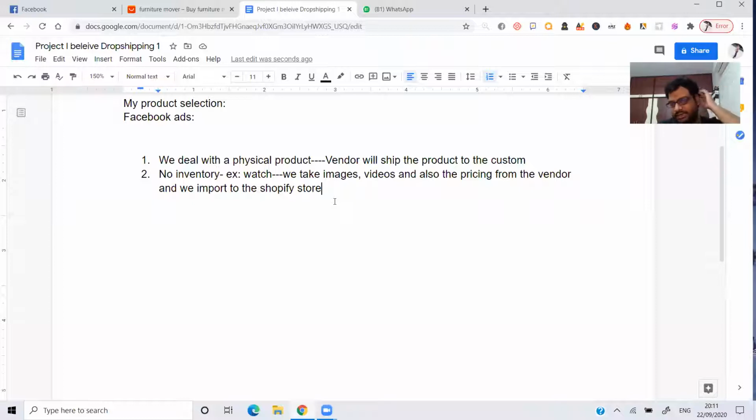No inventory example. We take a watch. We take the images. We take the videos. We take the pricing from the vendor, and we import to the Shopify store.